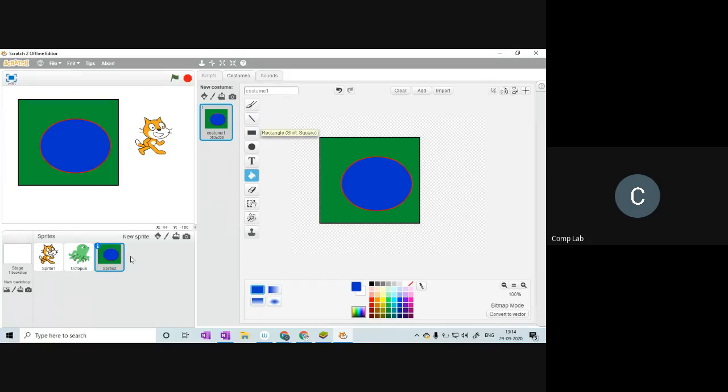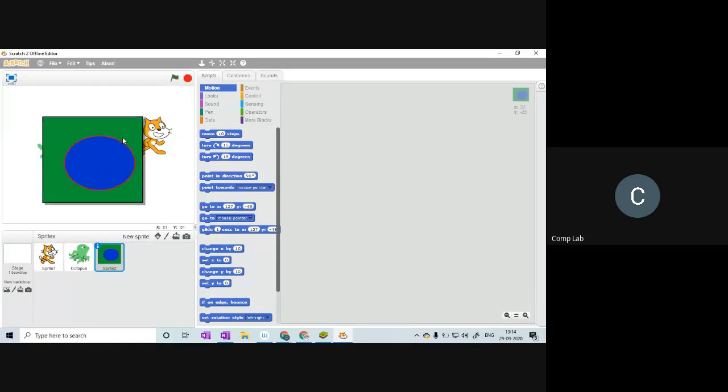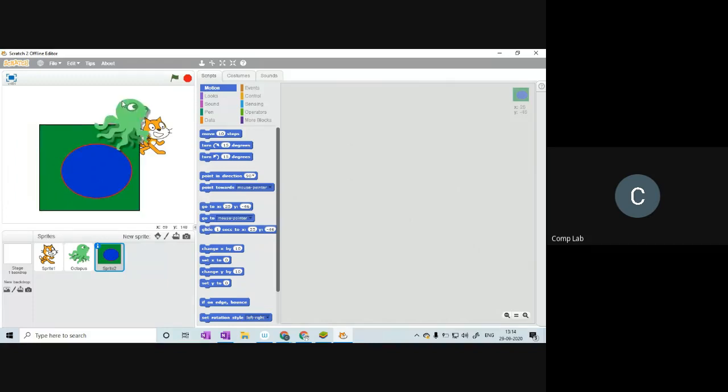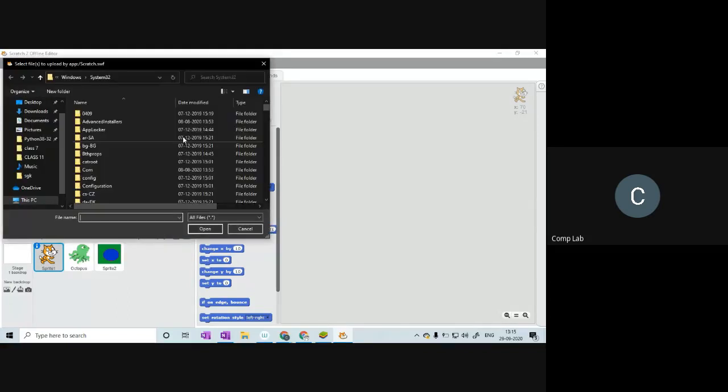Once you're done, you can go back to the scripts pane and move this sprite around. This is your new sprite. So you can custom draw your sprite also. Next you have the upload button right here. Using this upload button, you can import any pictures.